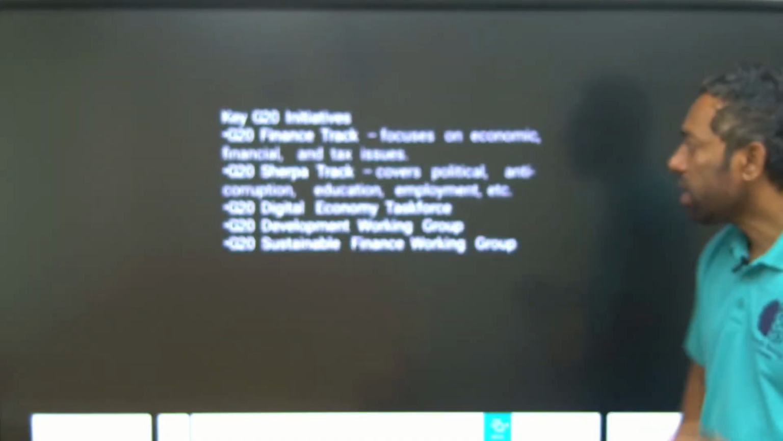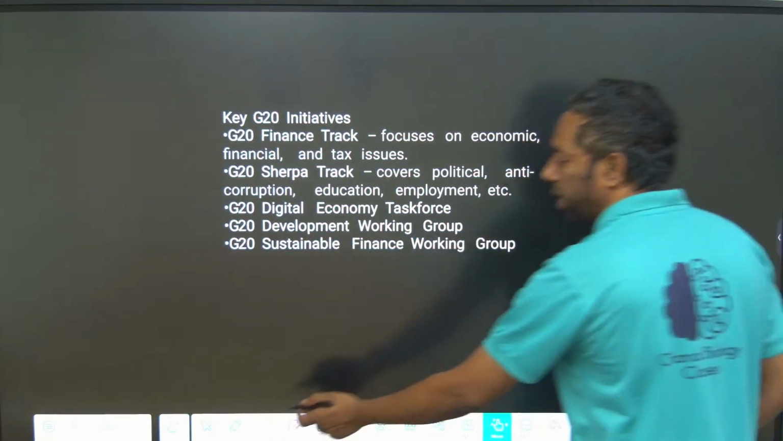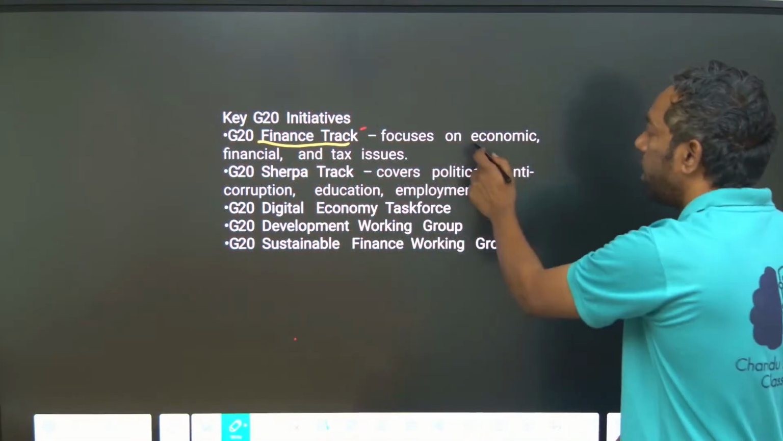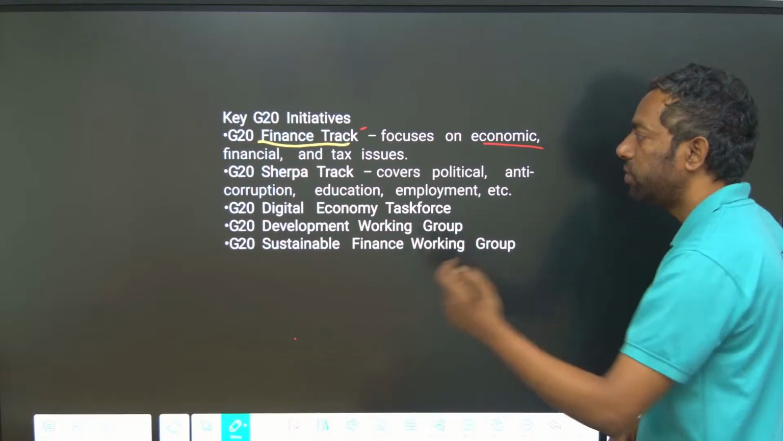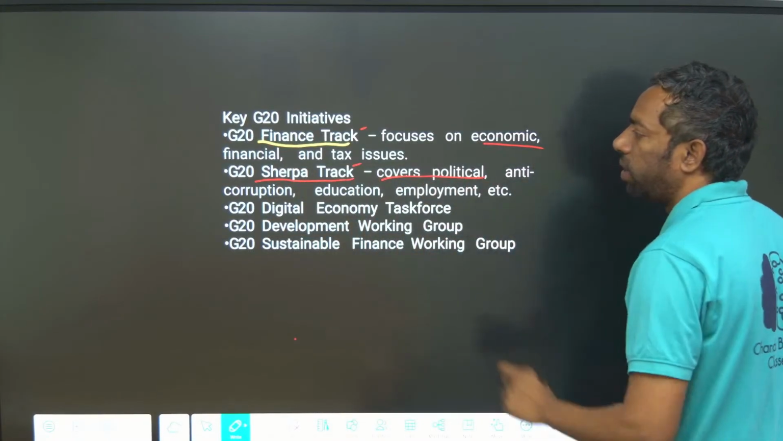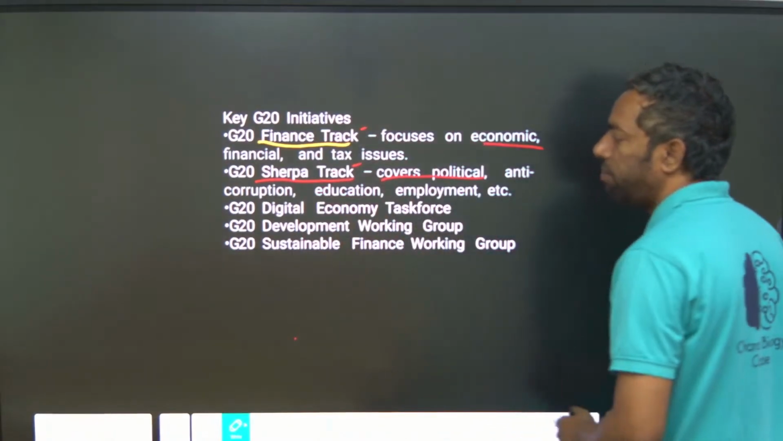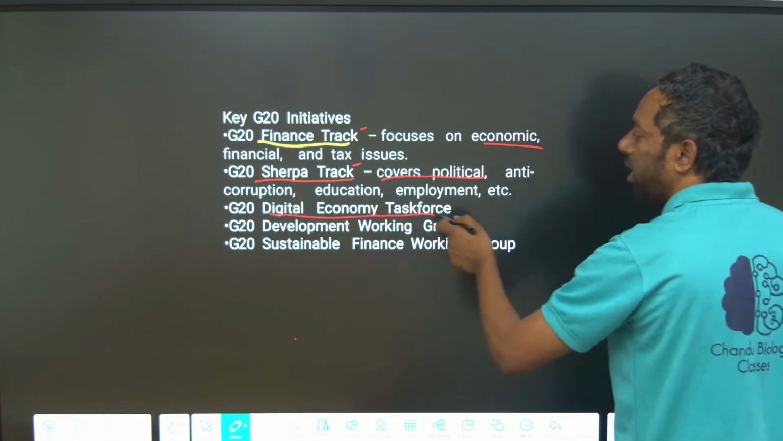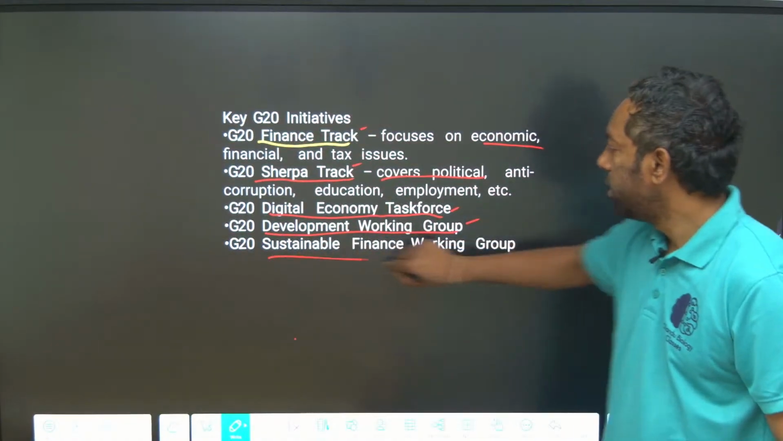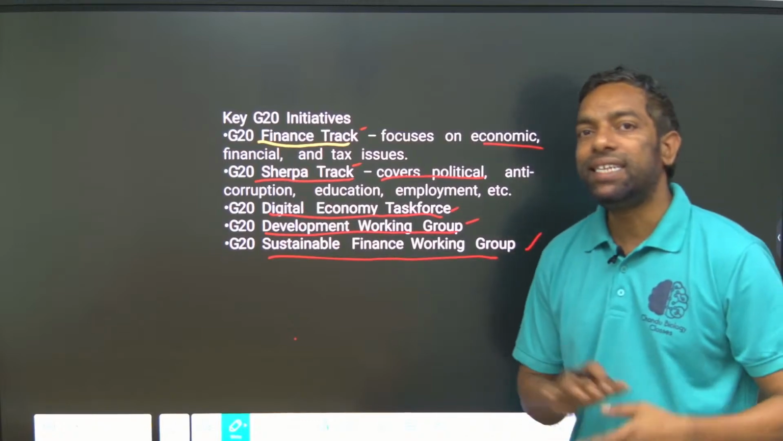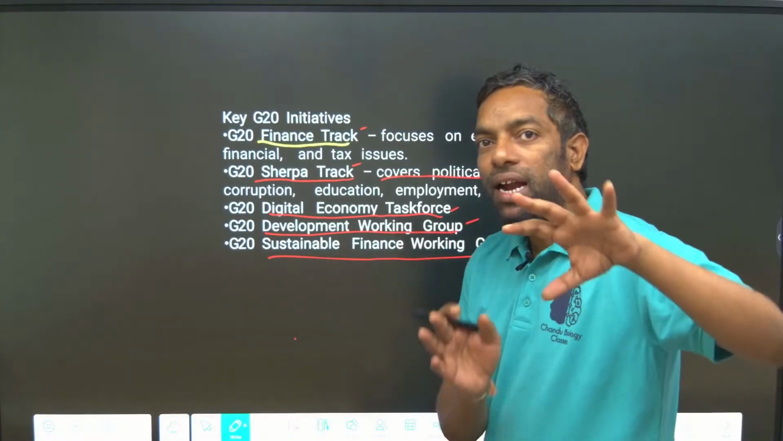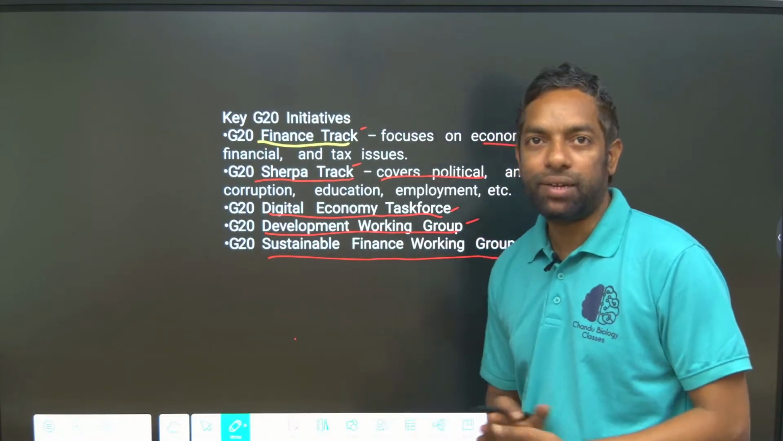The Finance Track is one initiative, focused on economic and financial issues, and the Sherpa Track covers political matters, anti-corruption, education, employment, the digital economy task force, the development working group and the sustainable finance working group. These are the initiatives of the G20. The G20 has different main objectives and initiatives.